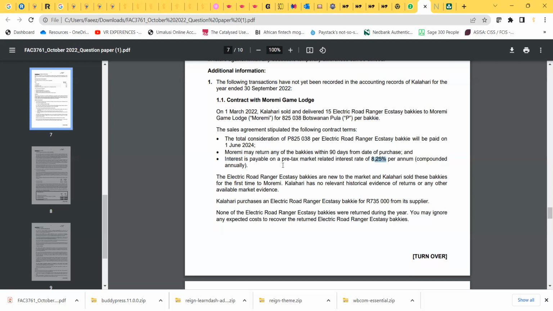Okay, so what's very important, take note over here. This is an important difference when you compare financial management to financial accounting. In accounting, we always use the pre-tax rate. In financial management, we'll use the after-tax rate. So you must be very careful to see what they give you in accounting. Are they giving us the pre or the post? We always want the pre-tax.